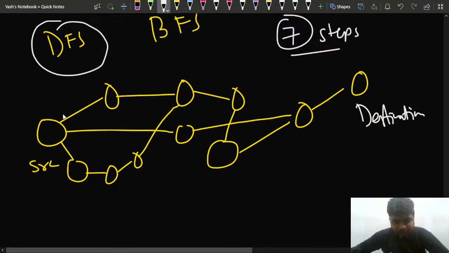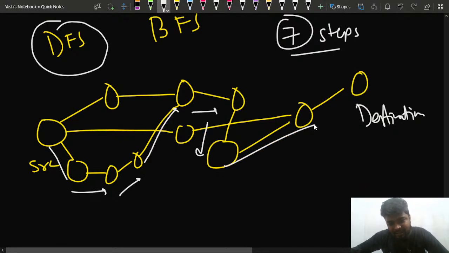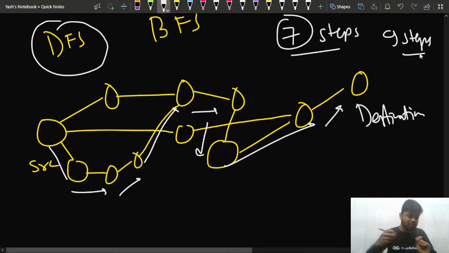Another thing I could have done is start from here, take this path, then this, then this, then this, then this, and then this. So this path is 1, 2, 3, 4, 5, 6, 7, 8, which means 9 steps. So this path is also taking a lot of steps.